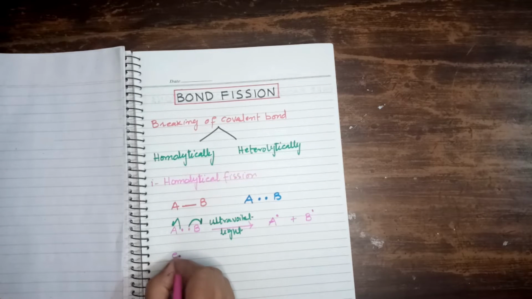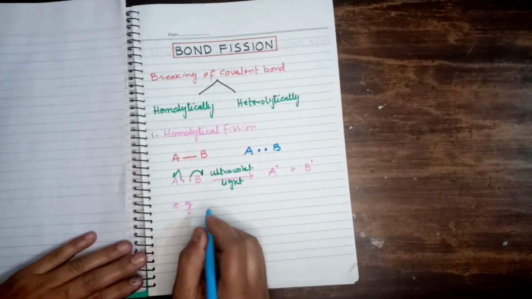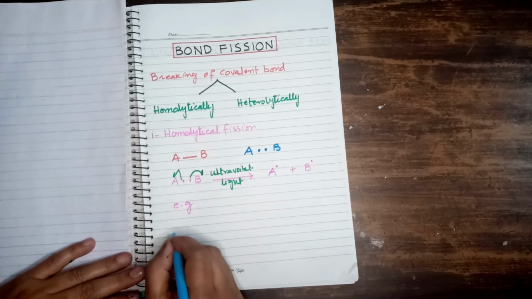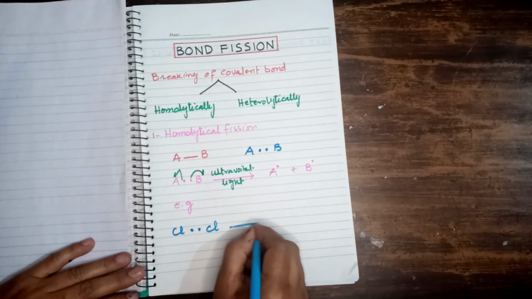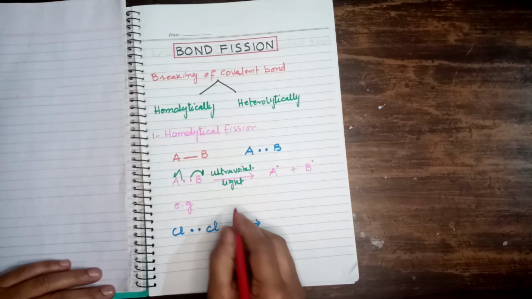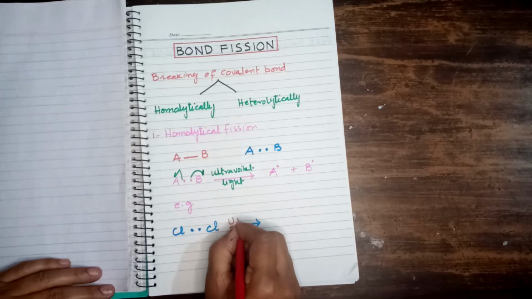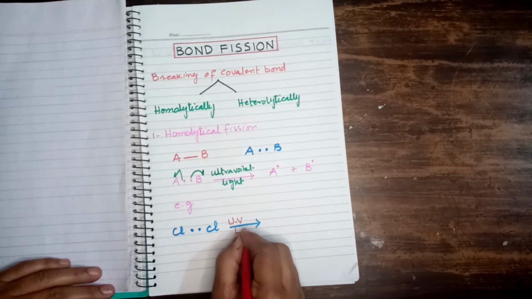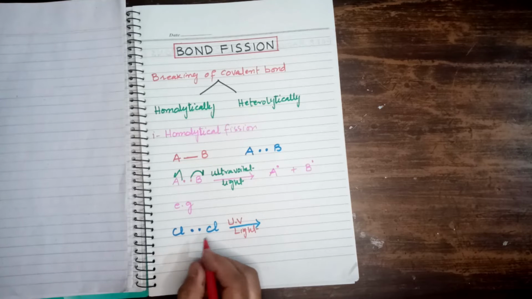Let's see an example. For example, if we have a chlorine molecule, there is a single covalent bond Cl-Cl, right? And under ultraviolet light, this bond is cleaved homolytically.